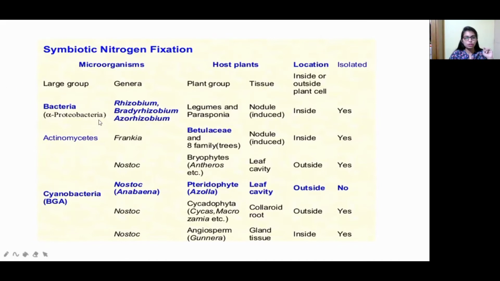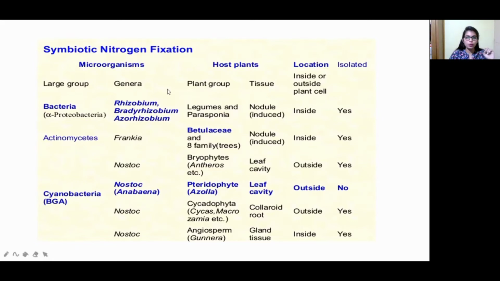Coming to the bacteria, Rhizobium, Bradyrhizobium, and Azorhizobium form a symbiotic, mutual association with legumes and the Parasponia plant group. Coming to the actinomycetes, Frankia and Nostoc form a symbiotic association with Betulaceae and bryophytes. Now coming to cyanobacteria, that is blue green algae, Anabaena and Nostoc are present here, and they get associated with angiosperms and some cycas related plants. This is how plants and microorganisms both benefit each other.